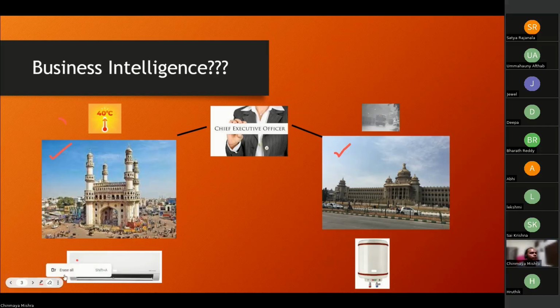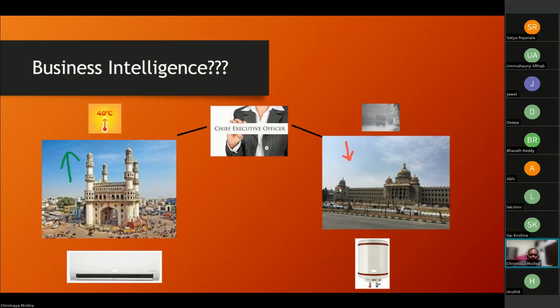So I'll just put it like this. This is the share of air conditioners, and it has gone up here. Whereas in Bangalore, the sale of air conditioners has gone down. How did I get to know this particular thing?